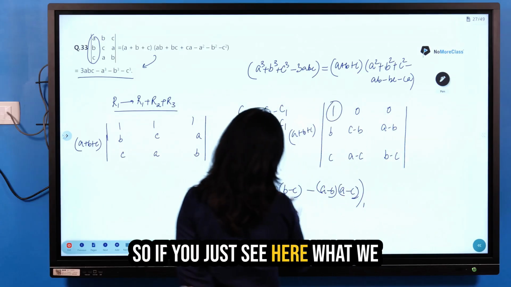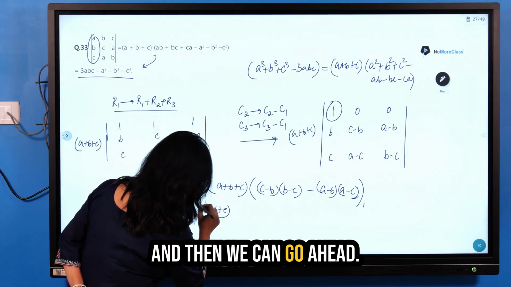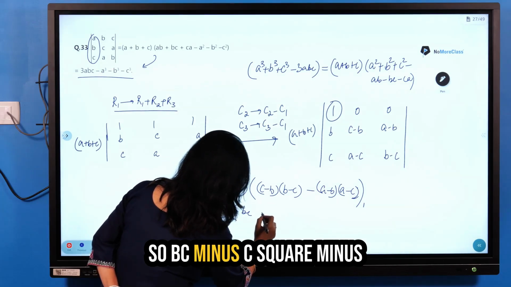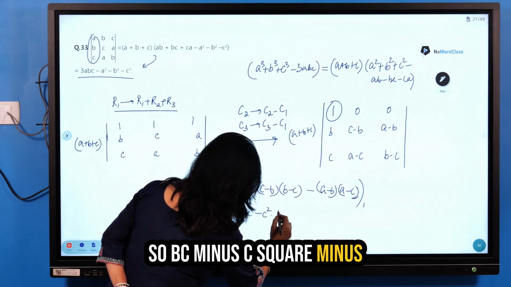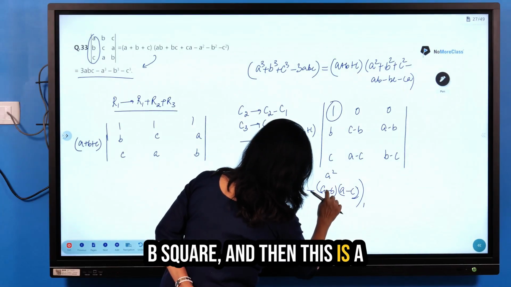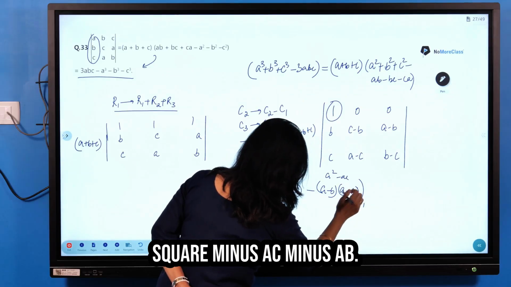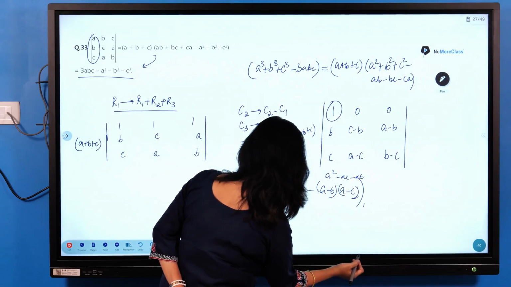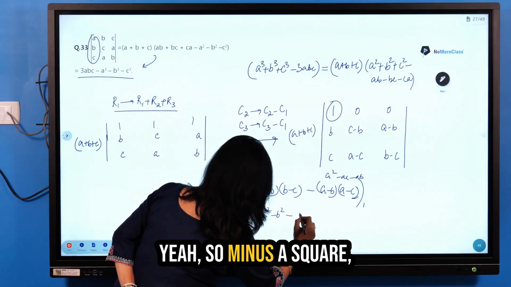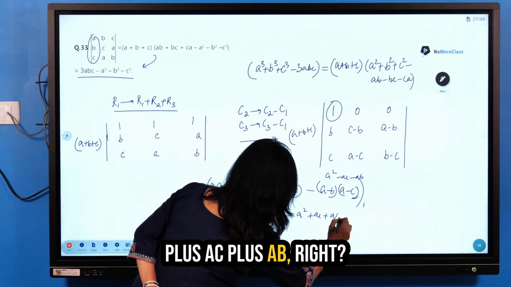So if you just see what we are getting here, let's expand and then we can go ahead. BC minus C squared minus B squared, and then this is A squared minus AC minus AB, so minus A squared plus AC plus AB, right?